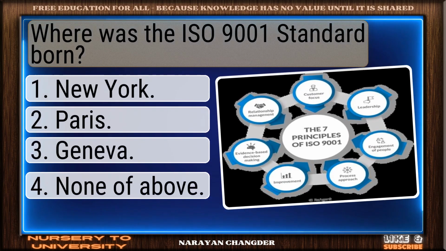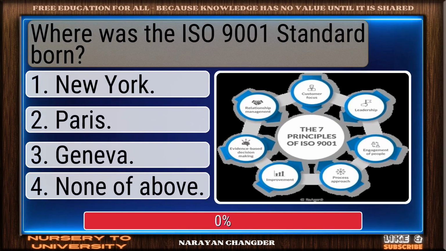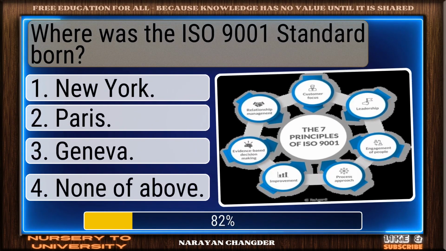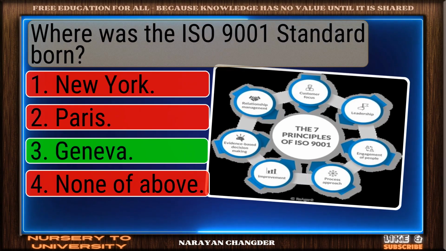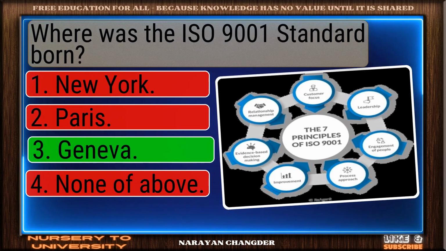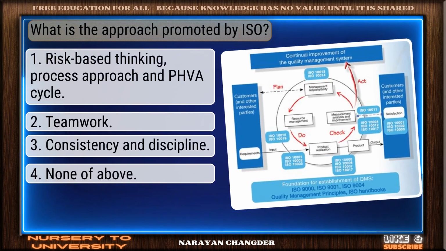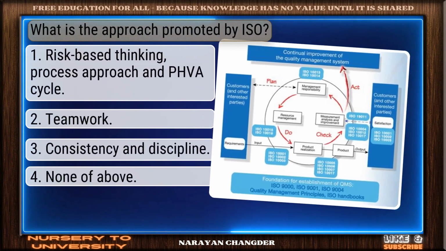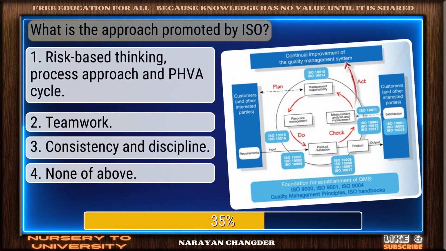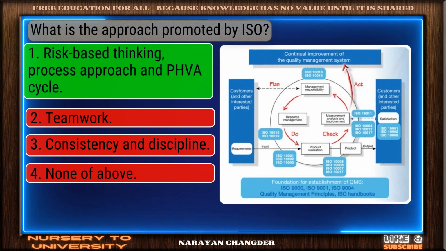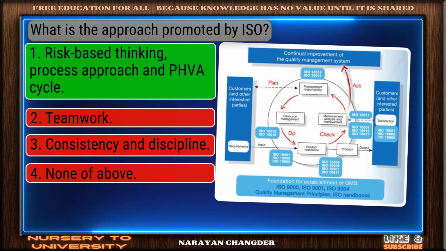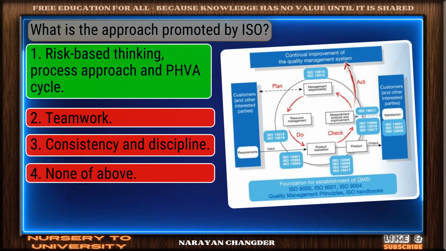Question number 11. Where was the ISO 9001 standard born? Clear logic. Your choice, Geneva, is sound and 100% true. Question number 12. What is the approach promoted by ISO? Great thinking. Risk-based thinking, process approach, and PDCA cycle is the right choice.